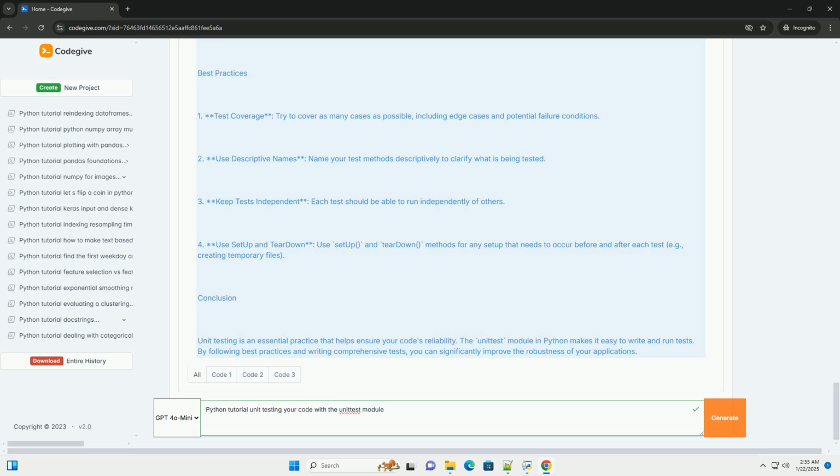Conclusion. Unit testing is an essential practice that helps ensure your code's reliability. The unittest module in Python makes it easy to write and run tests. By following best practices and writing comprehensive tests, you can significantly improve the robustness of your applications.